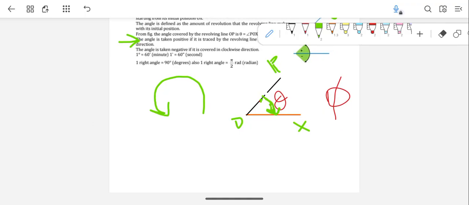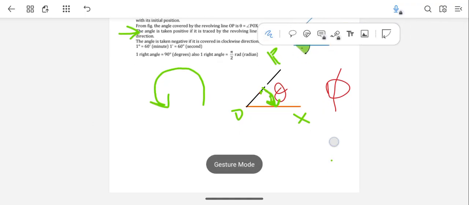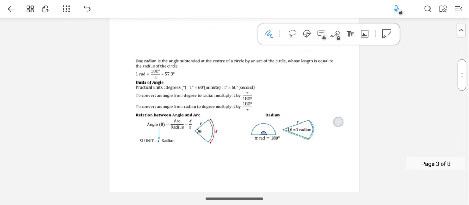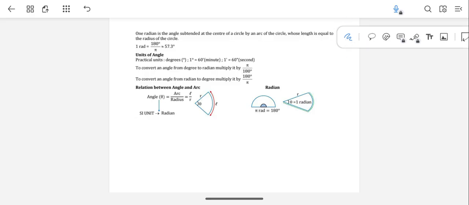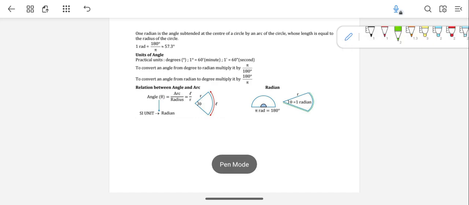Units of the angle. For measuring any physical quantity we have some units. Especially for angle, the SI unit is radian. We simply denote it as rad, like this, and this is most commonly how we write it. So that is the SI unit.